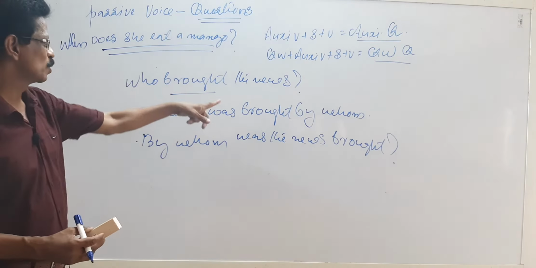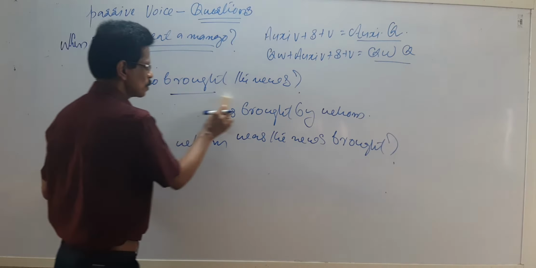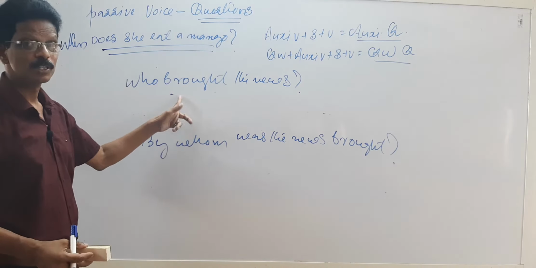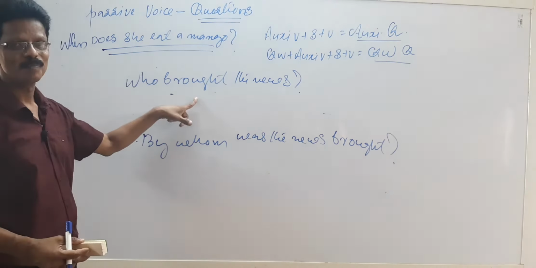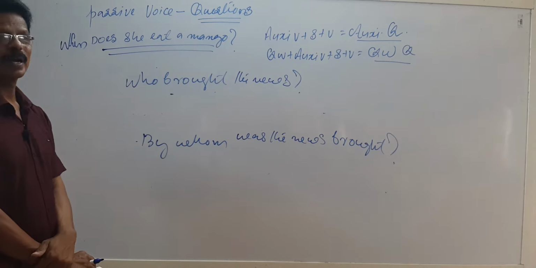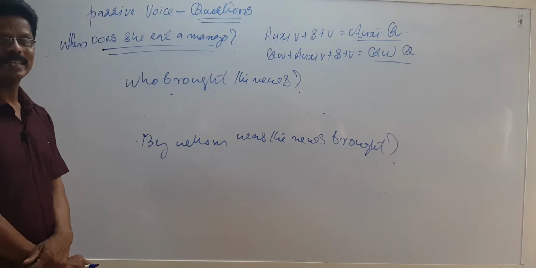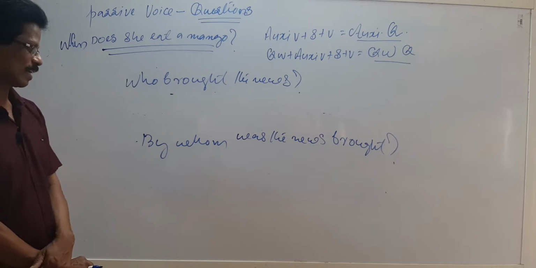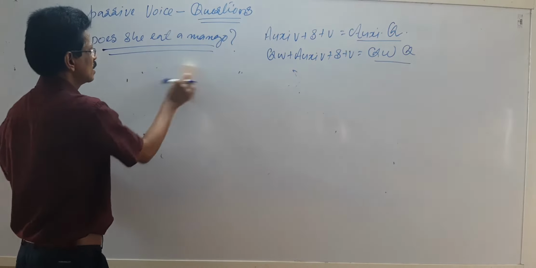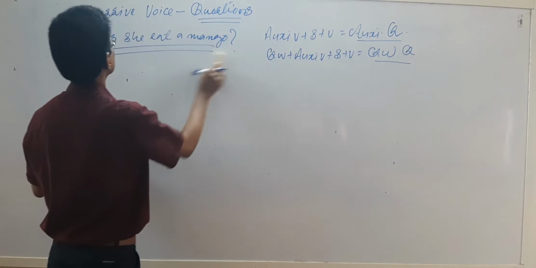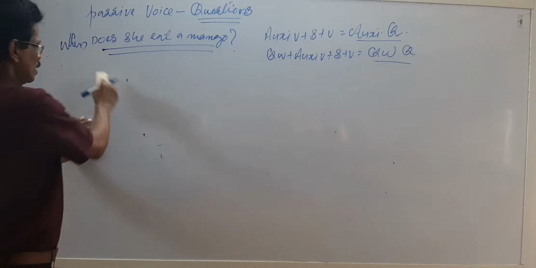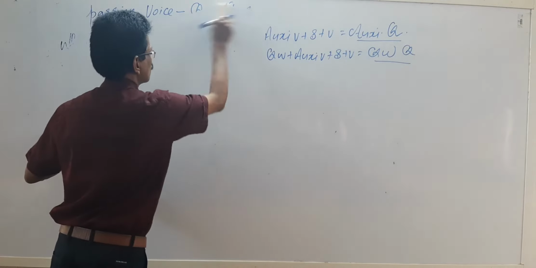Yes. Who brought the news? See, when you see it itself, you must be able to write the answer. Why? Brought the news. The news was brought. News was brought. By whom? So, question word first. By whom was the news brought? Okay, now. Who killed the snake? By whom was the snake killed? Yes. So, accordingly, you have to change. Okay, that is questions. Is it clear? Can I move to the next type? Imperative sentence. If doubt is there, you can tell me. I will clarify later.